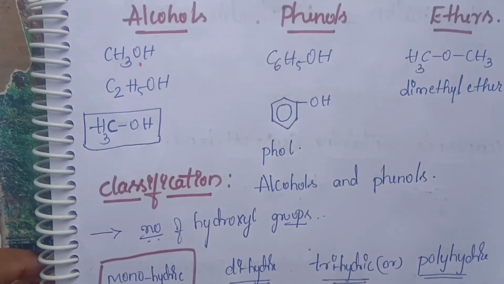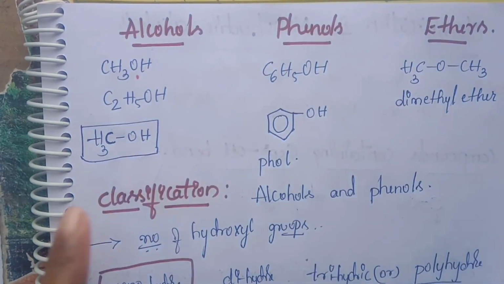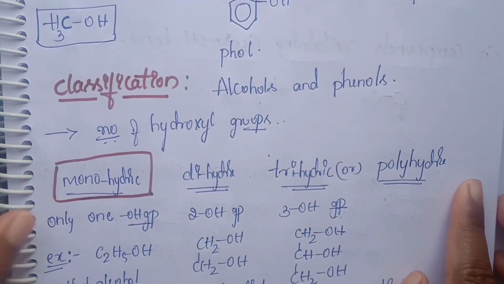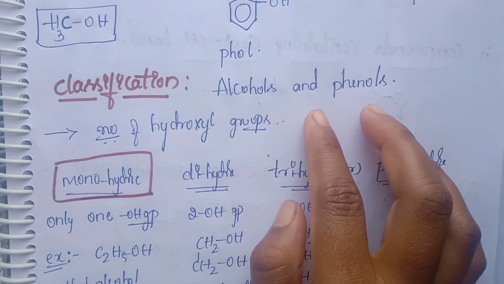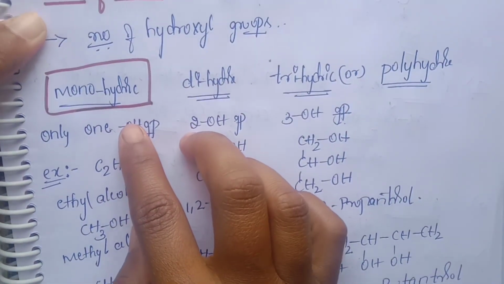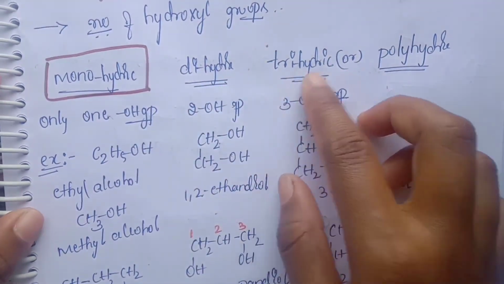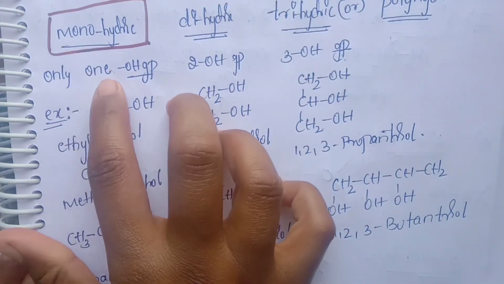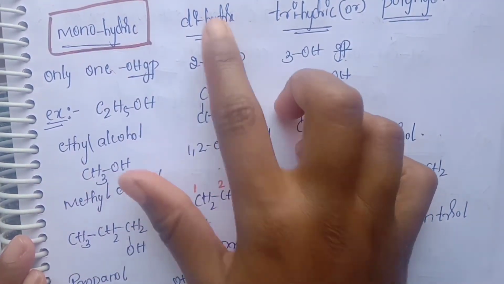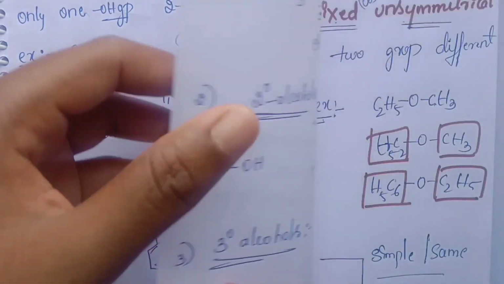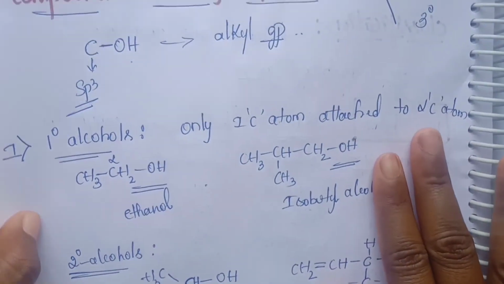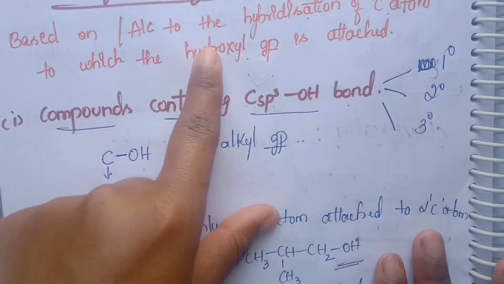Next, a few examples belonging to alcohols, phenols and ethers. Then classifications. Alcohols and phenols are combinedly classified based on the number of hydroxyl groups: monohydric, dihydric, trihydric and polyhydric. These are the examples.